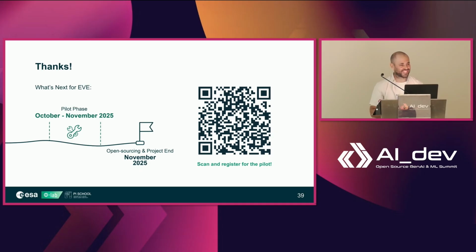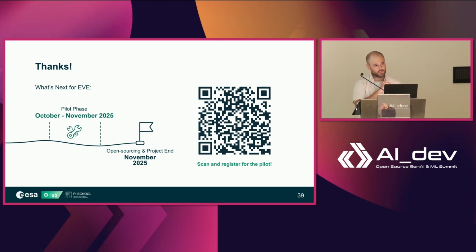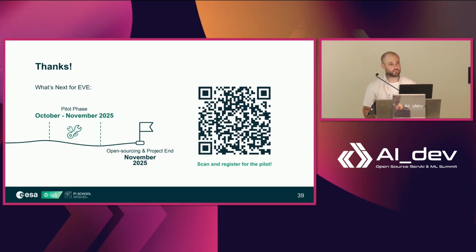Thanks so much for the talk. Have you tested it against state-of-the-art models of today? So how much does it compare, how does the performance differ between the big models from big providers?